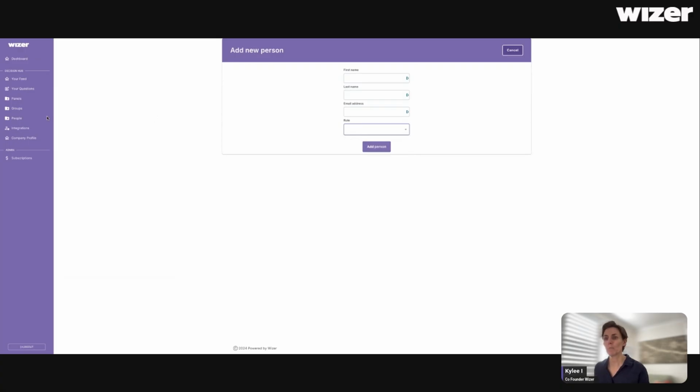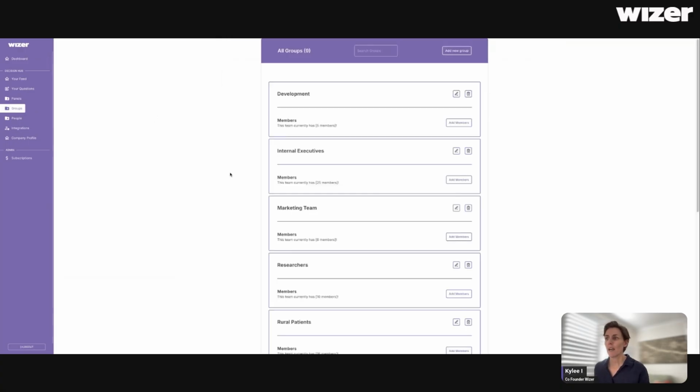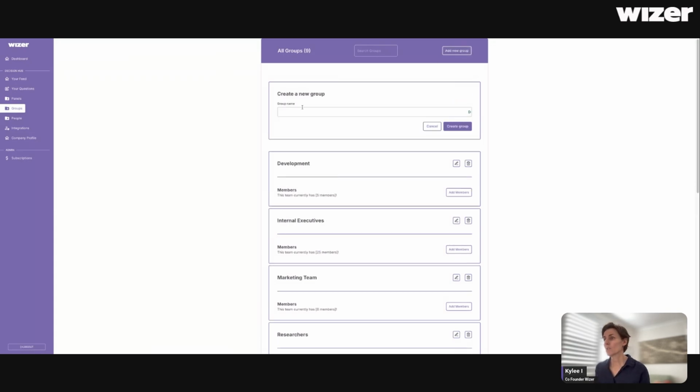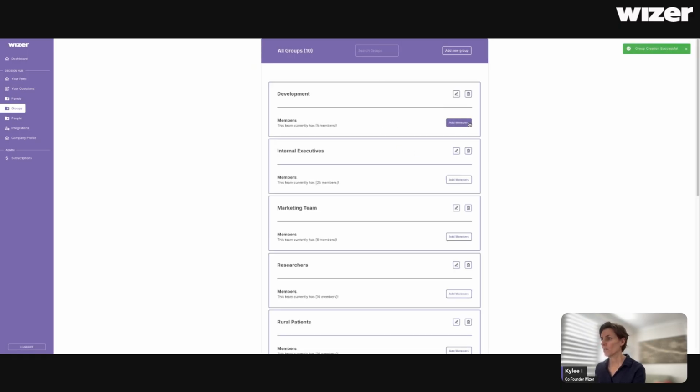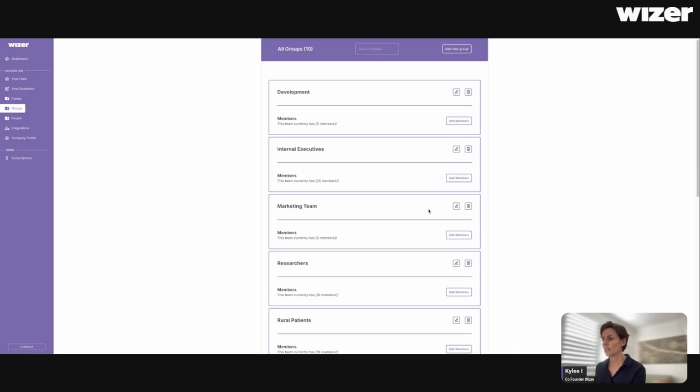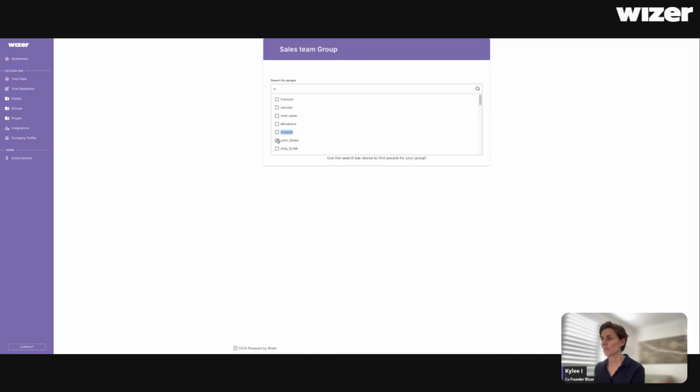Once you've added all your people, you go over to your groups. And you can think of these as teams or groups. Because some people are using this for stakeholder engagement and some are using it for internal understanding of their people and insourcing. So it's really easy to add a new group. We could add a sales team, and we just create the group, and then we easily add members. Just add whoever it is that you need to add.